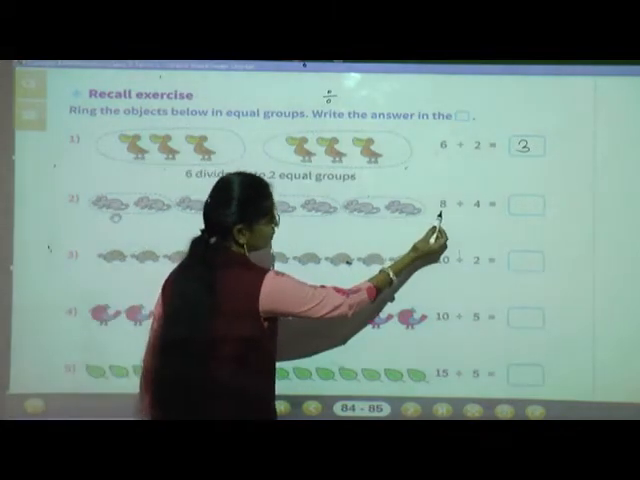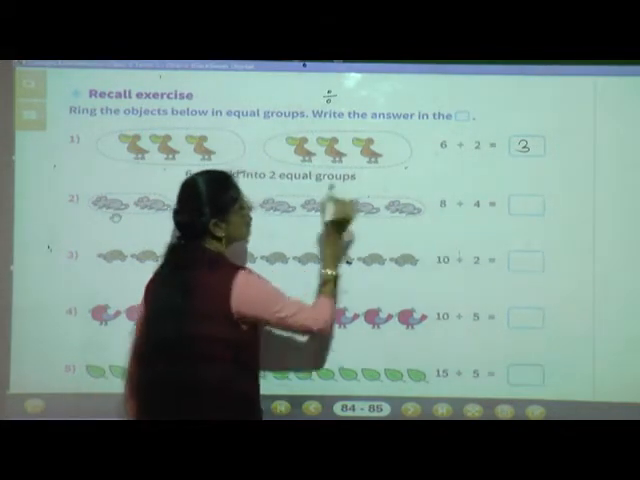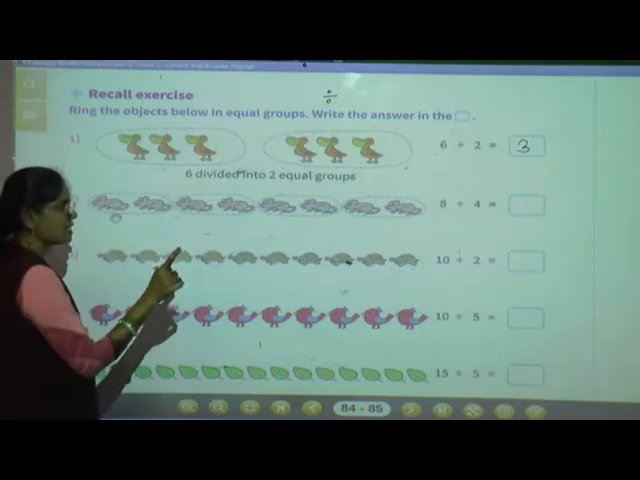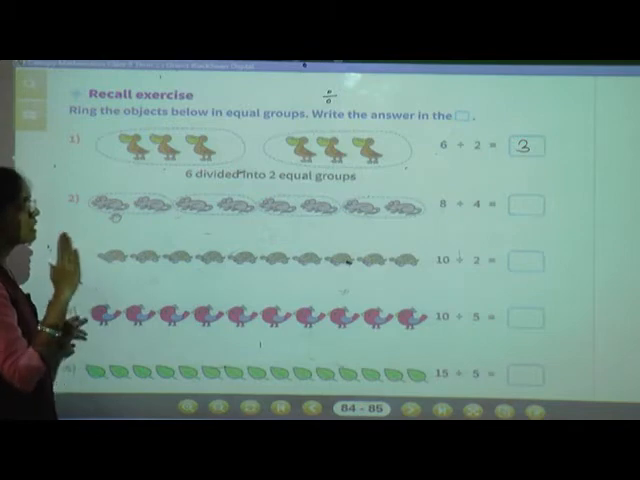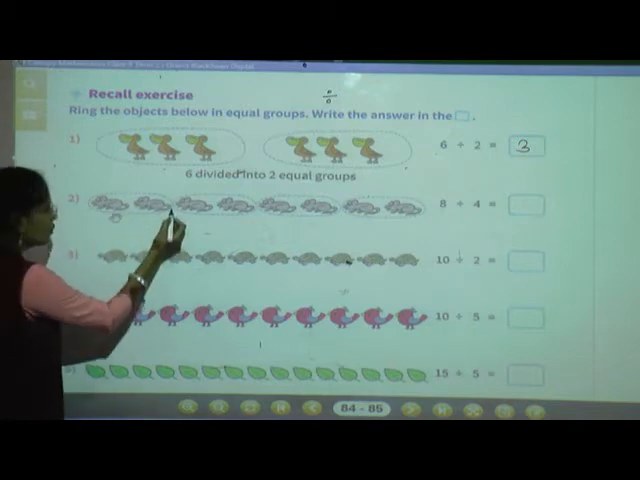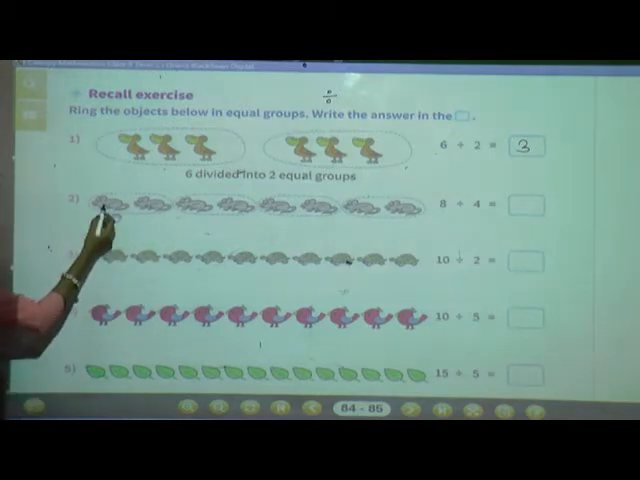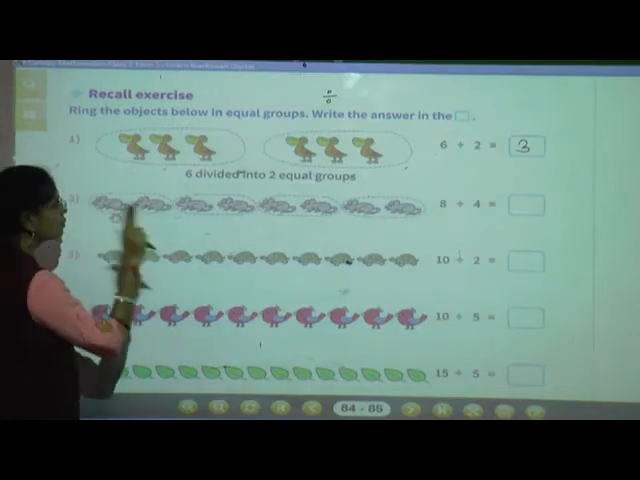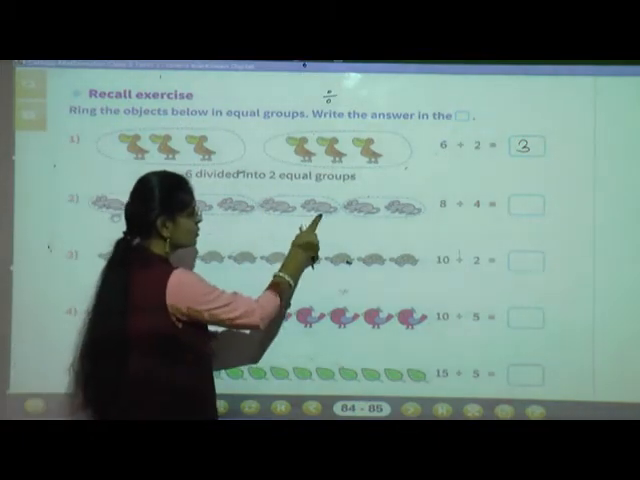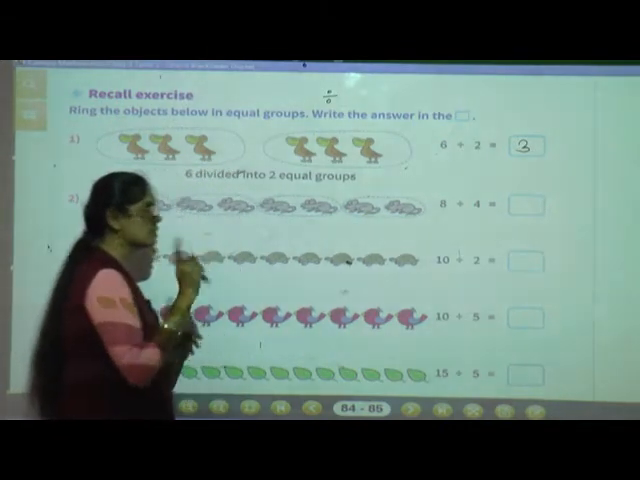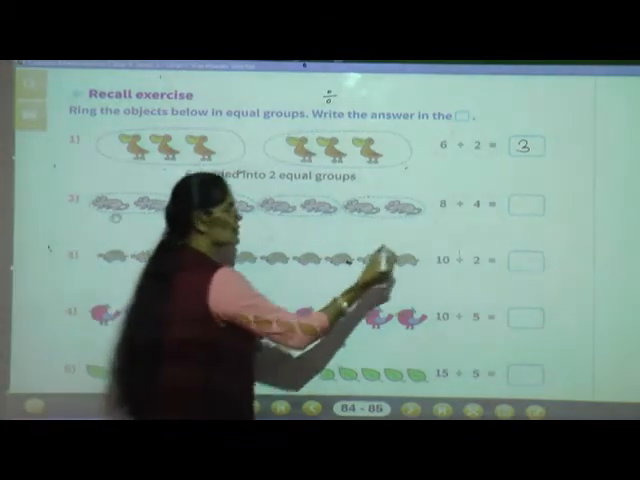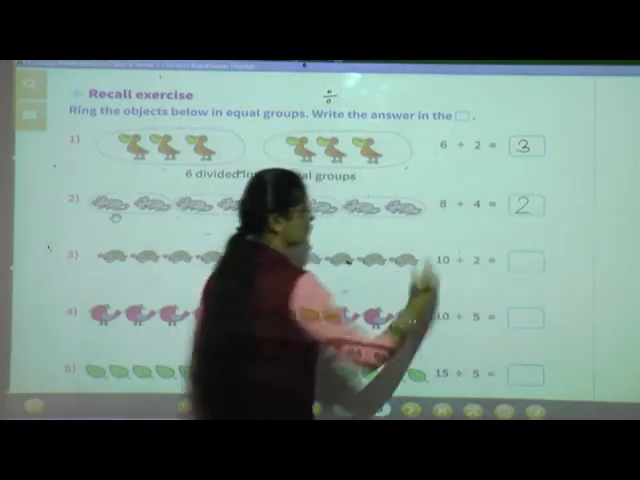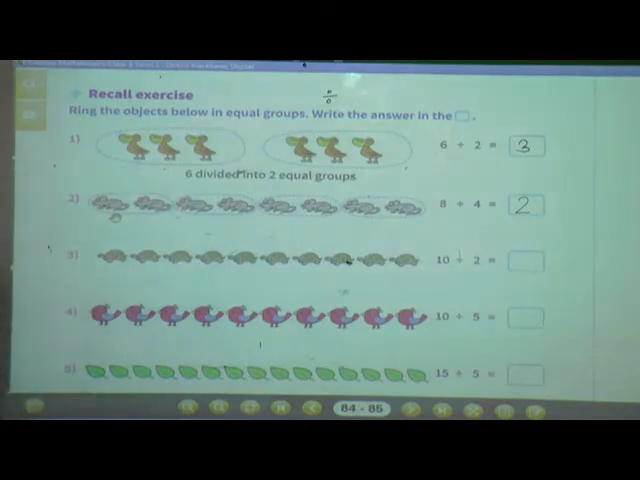So here we have written 8 divided by 4. Why? Because a total of 8 rats are there, and those 8 rats we have to distribute among 4 groups equally. So how many rats are in each group now? Count 1, 2. This group has 2 rats. Here also 2, here also 2, and here also 2. Means in each group there are 2 rats. So 8 divided by 4 is equal to what? 2.